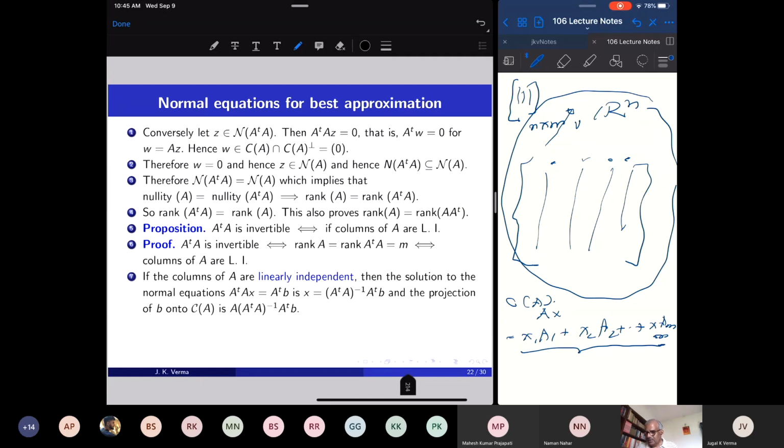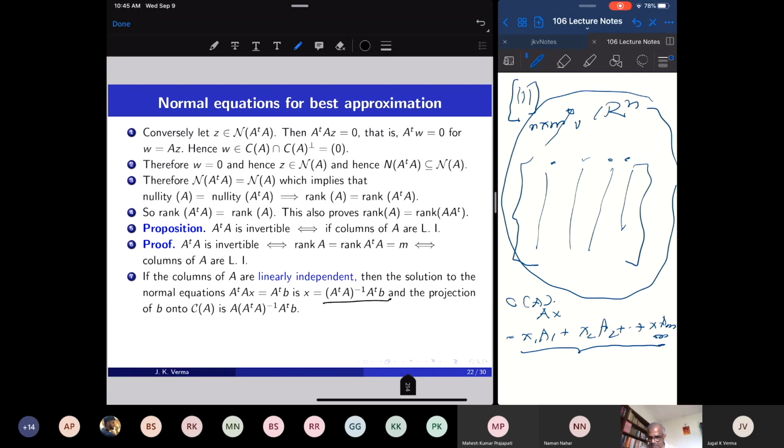Now the columns of A need not be linearly independent. But if the columns of A are linearly independent, then the solution of the normal equation is unique.